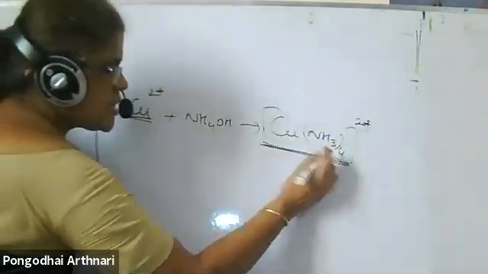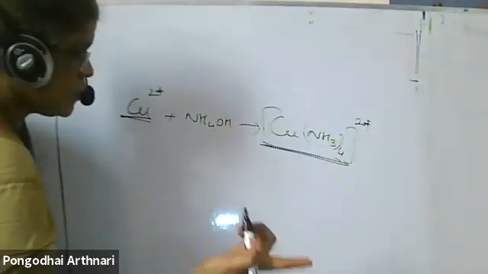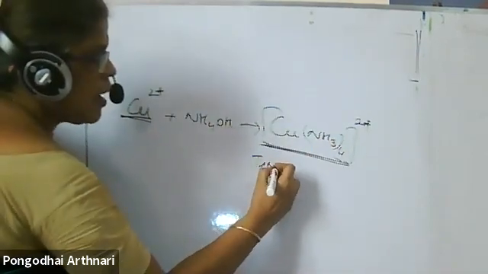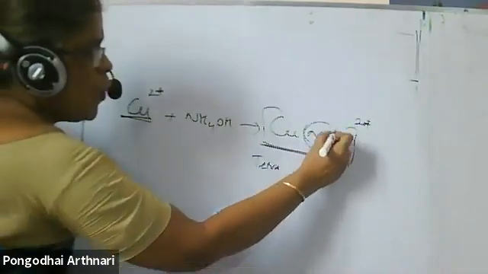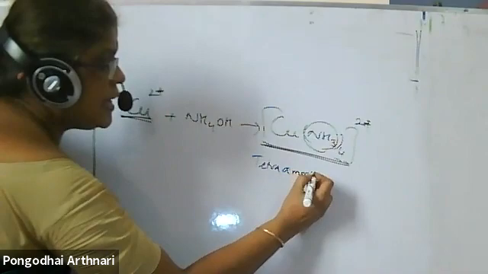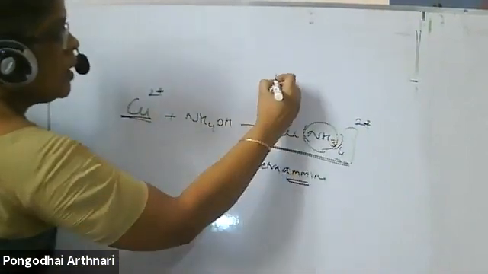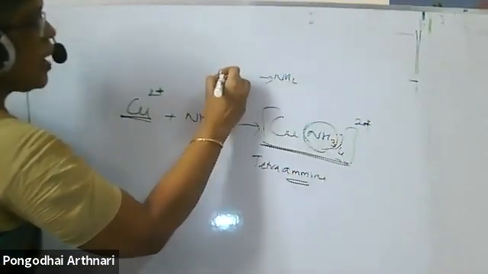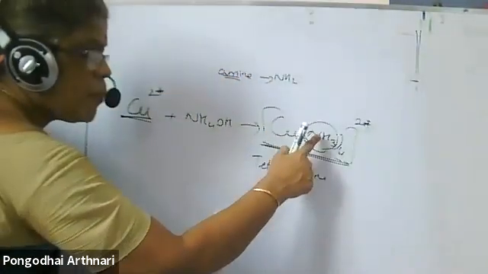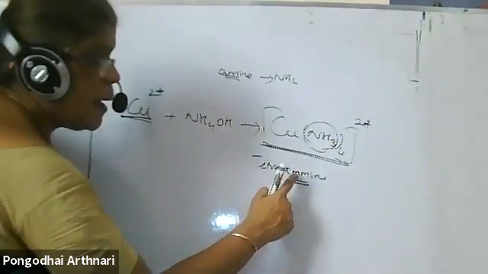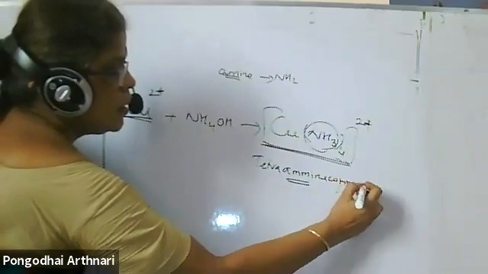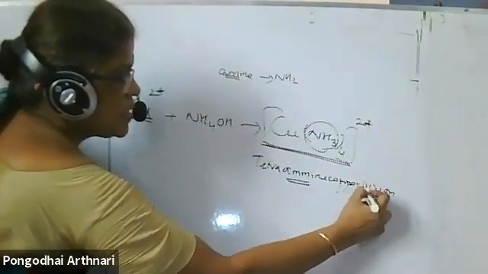When we talk about coordination compounds, you will study IUPAC naming, and I will teach you there. Since there are 4 ammonia, we call it tetra. Ammonia in a coordination compound is called ammine, spelled with two M's. You should be very careful: in organic chemistry, NH2 is called amine, with only one M. Then copper 2 plus ion. This I will teach you later, don't worry.